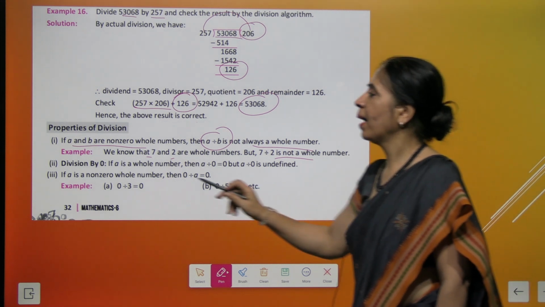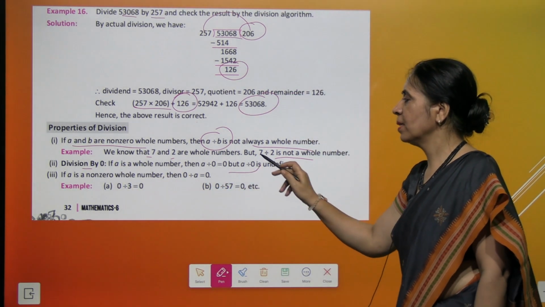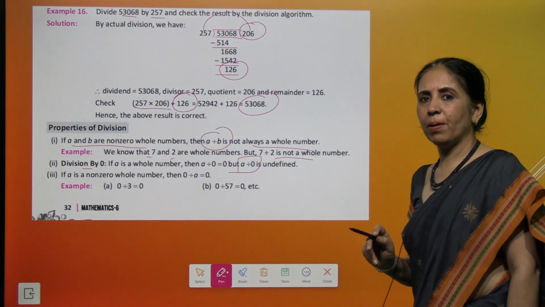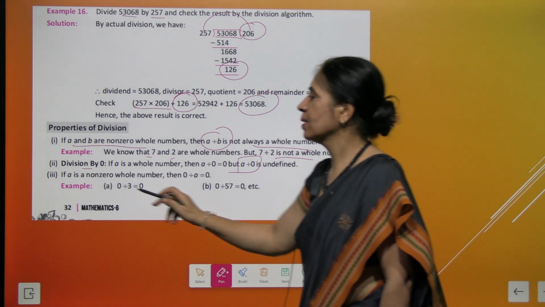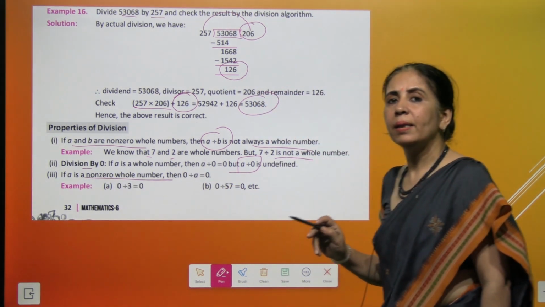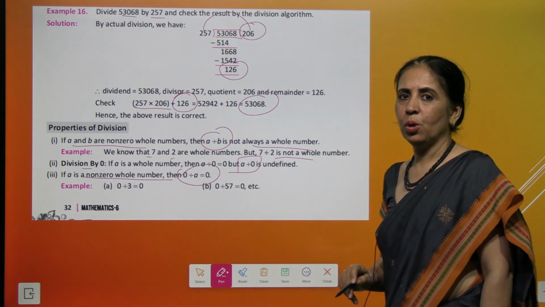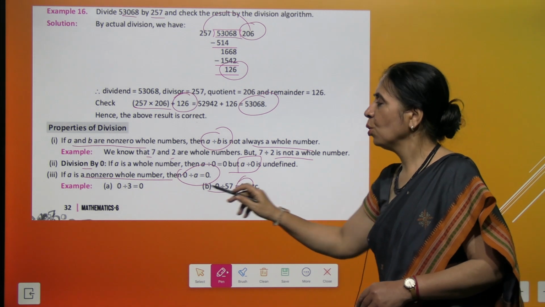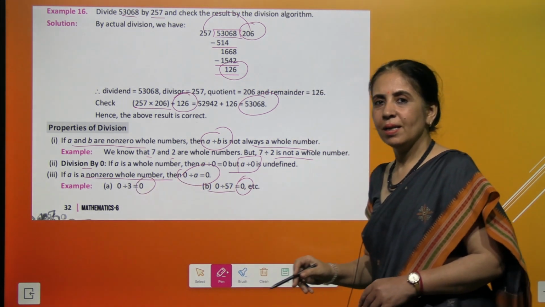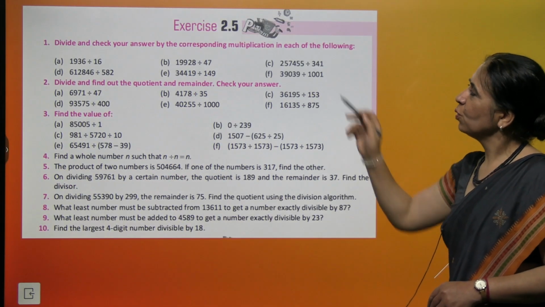Coming to division by 0. Any whole number is not divisible by 0 because A divided by 0 is undefined. And if A is a non-zero whole number, then 0 divided by A is always 0. So when you divide 0 by any whole number except 0, you every time get a result that is 0. Understood? Let's move to the exercise.